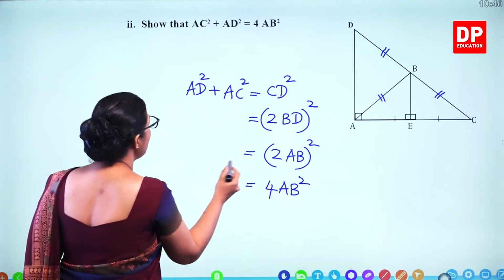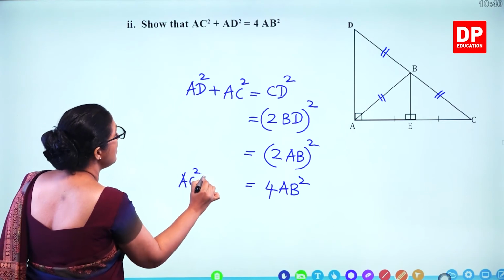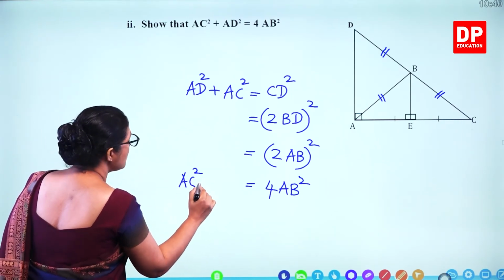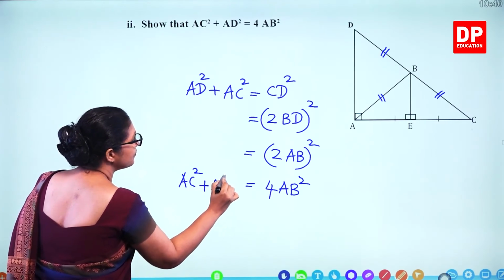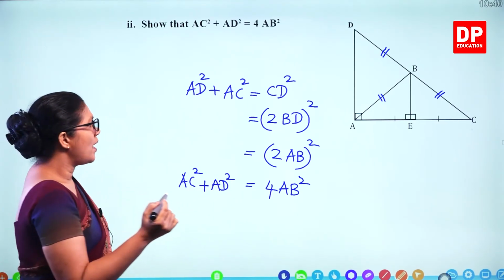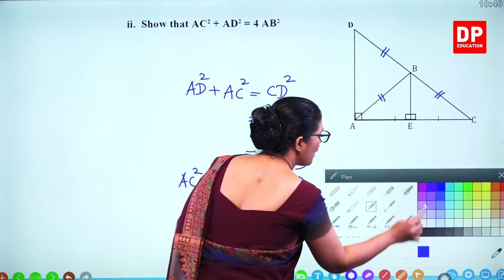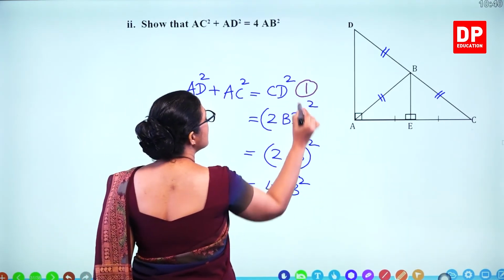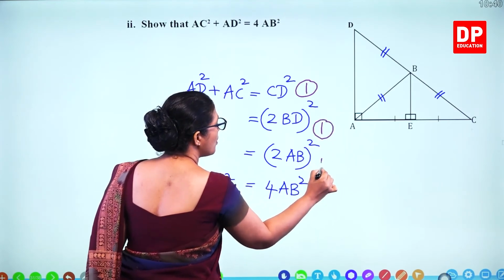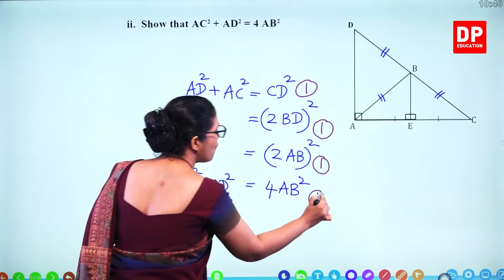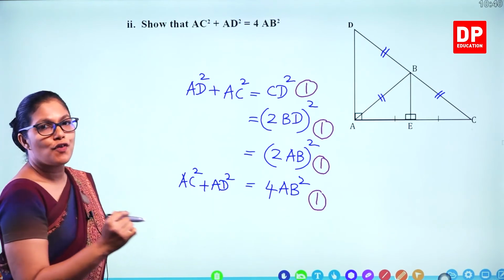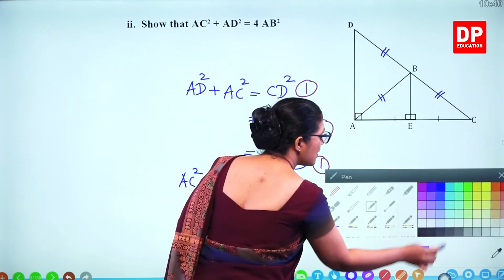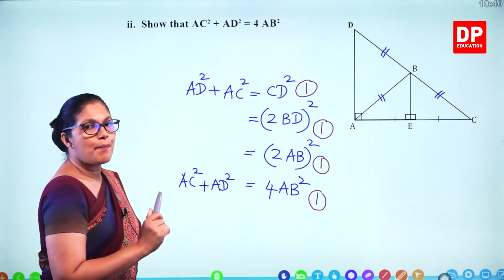So straight away you get AC squared plus AD squared is 4AB squared. For this step you get 4 marks. So 1 mark, 2, 3, 4. 4 marks for this question. And earlier we gave 6, altogether 10 marks.